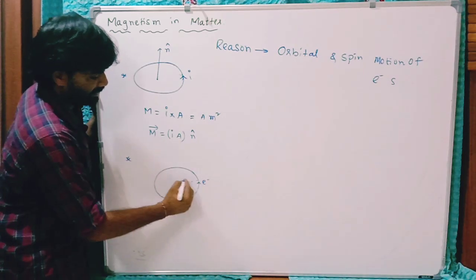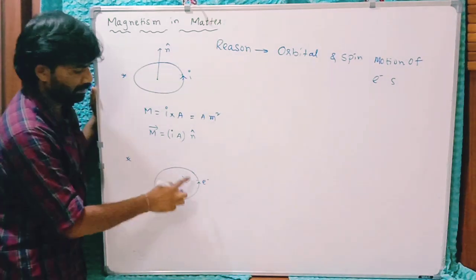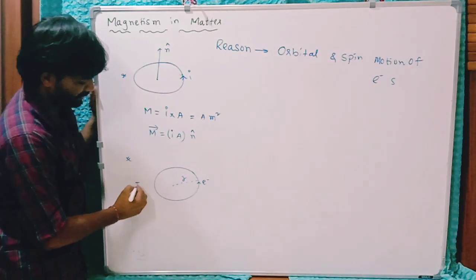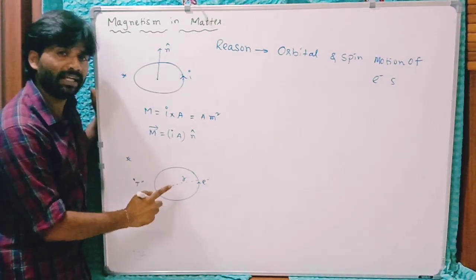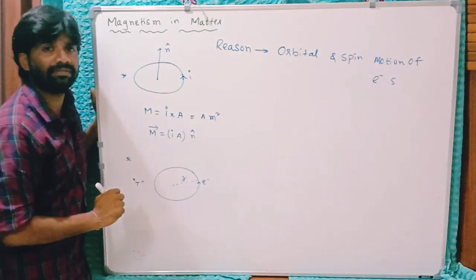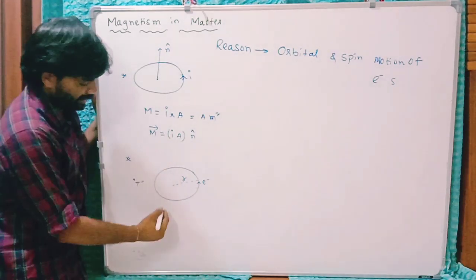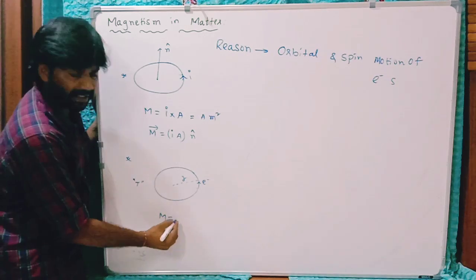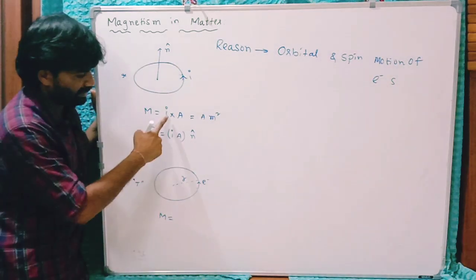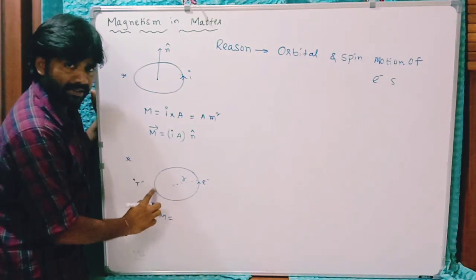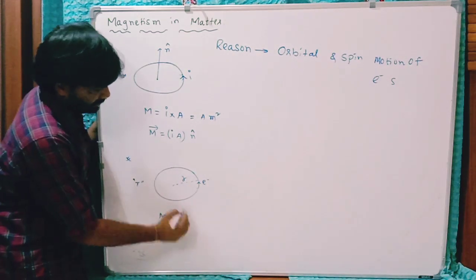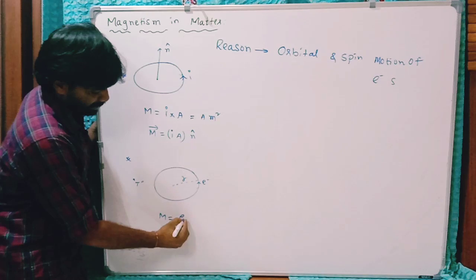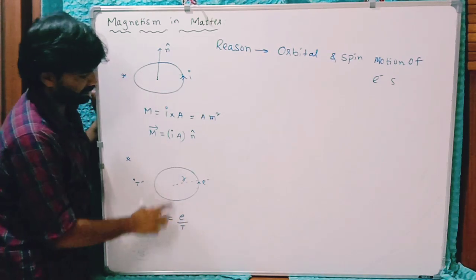This orbit radius is r. The time period of revolution of this electron is T. Then its magnetic moment. This revolving electron also can produce magnetic field. That ability is given by its magnetic moment. Based on this equation, I, the current corresponding to this revolving electron, is charge per unit time, e by its time period of revolution.